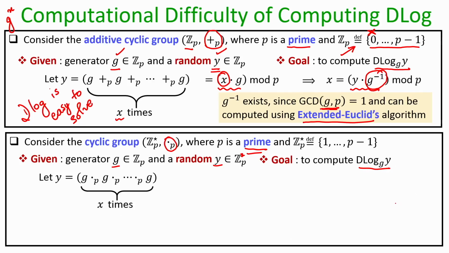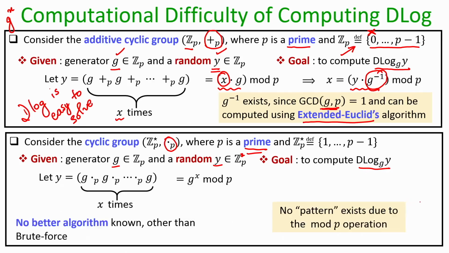So, imagine y is equal to g to the power x modulo p, and it turns out that we do not have any better algorithm to compute x other than the naive brute force algorithm that we have discussed in the last slide. And this is because there is no pattern available because of the mod operation which I am performing. What do I mean by no pattern available?